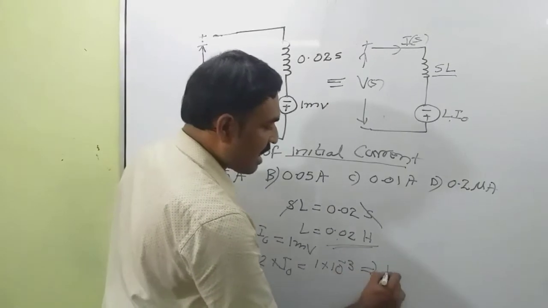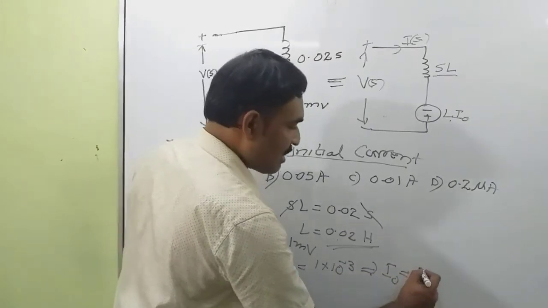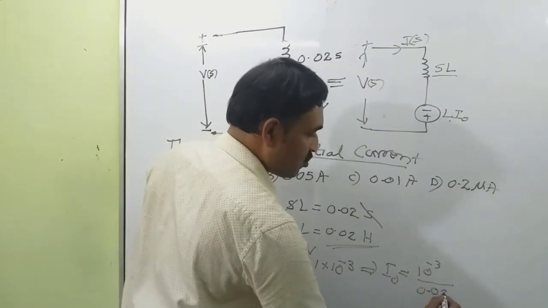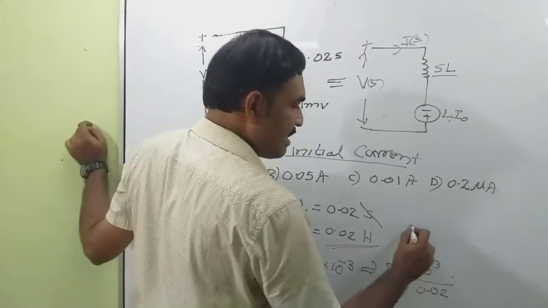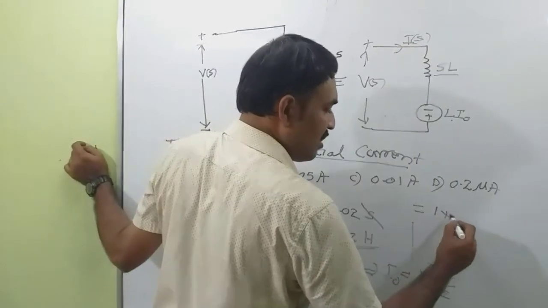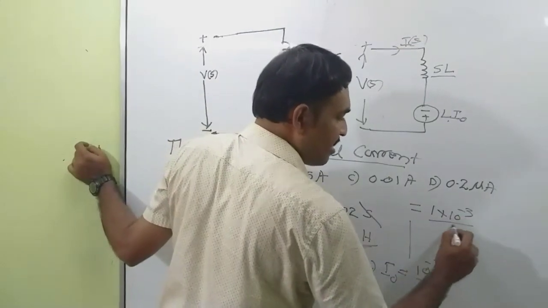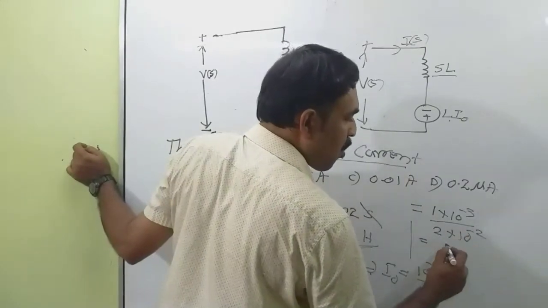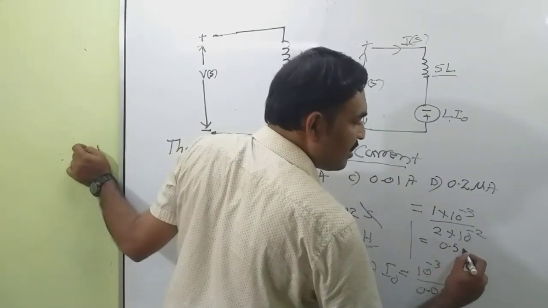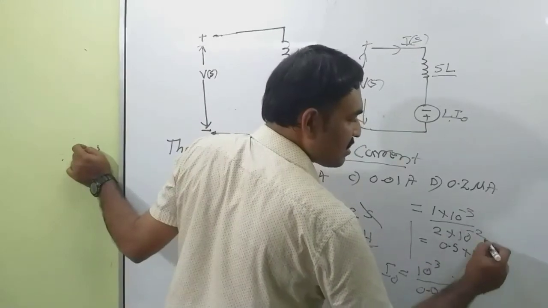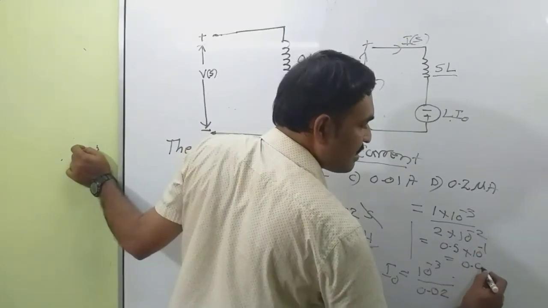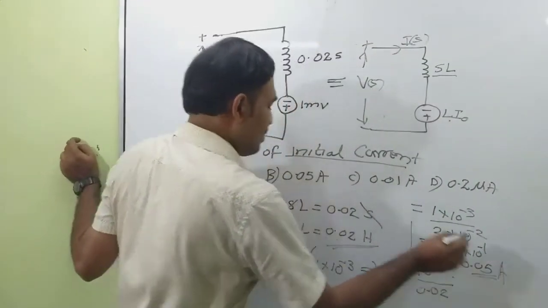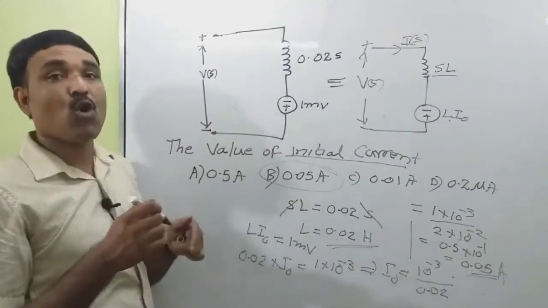This implies I naught is equal to 10 raised to minus 3 divided by 0.02. We can write this as 1 into 10 raised to minus 3 divided by 2 into 10 raised to minus 2, or 0.5 into 10 raised to minus 1, that is equal to 0.05 ampere. So B is the correct option.